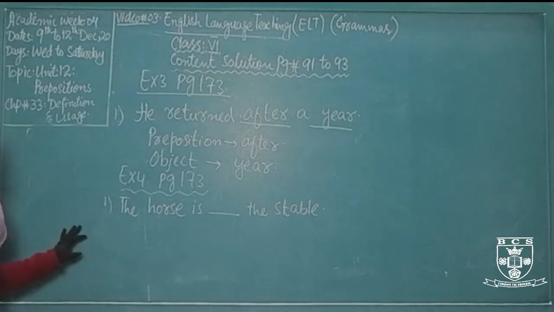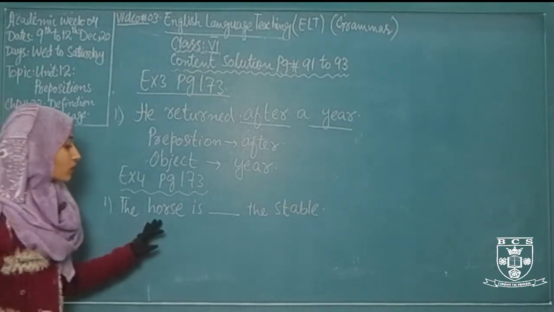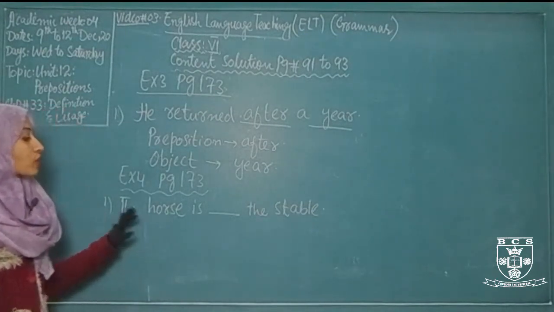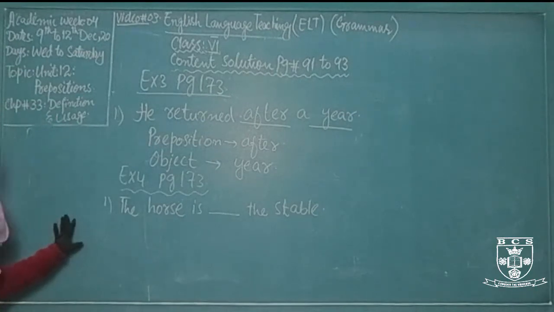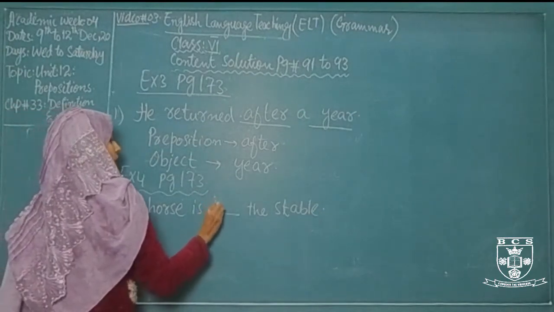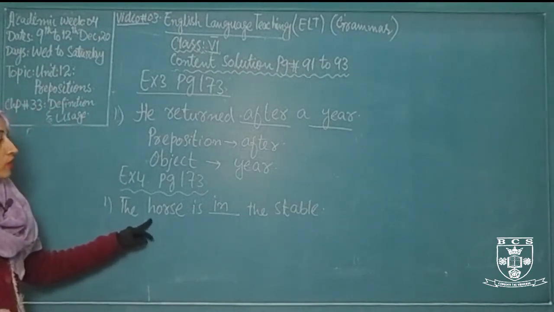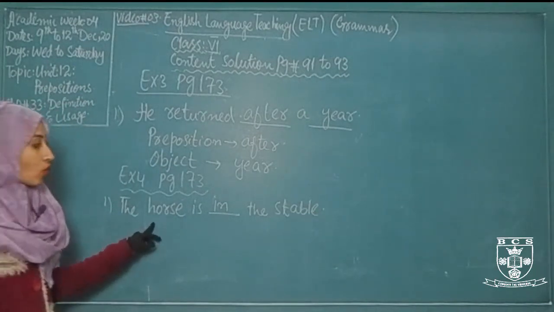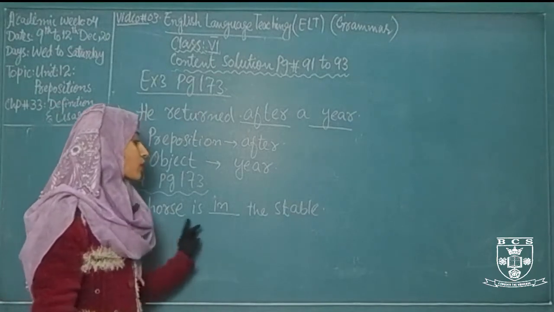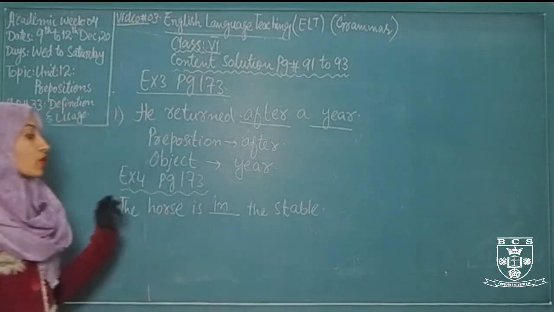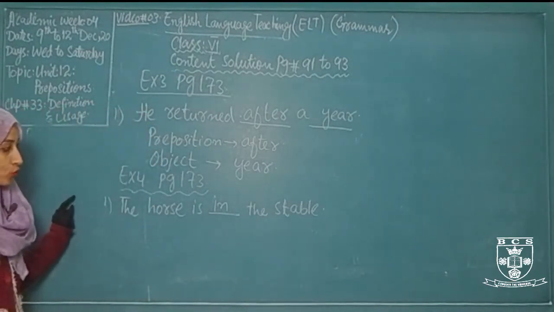The horse is dash the stable shows the horse in a resting condition. There is no movement in the horse. So that's why we put in as a preposition, because it shows there is no movement in the horse. He is just in a resting condition in the stable. That's why we put in as the preposition.